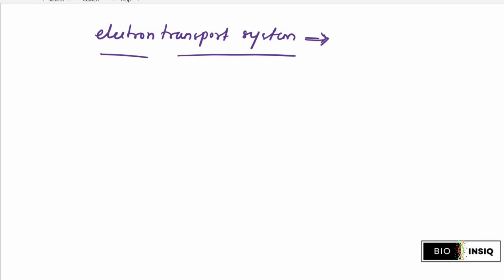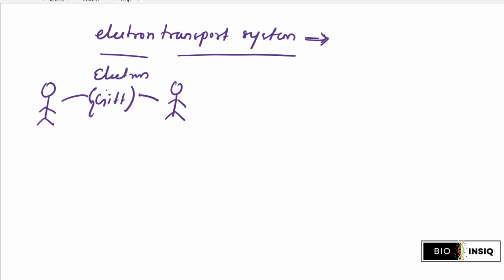Suppose there is a friend of yours who has certain gifts, and he wants to give them to you at your marriage, and now consider this gift as an electron. So until that gift is carried by your friend, it is in which state? Can you tell me which state it is in? It is in oxidized state, sorry, reduced state. Why? Because it is in a high energy state.